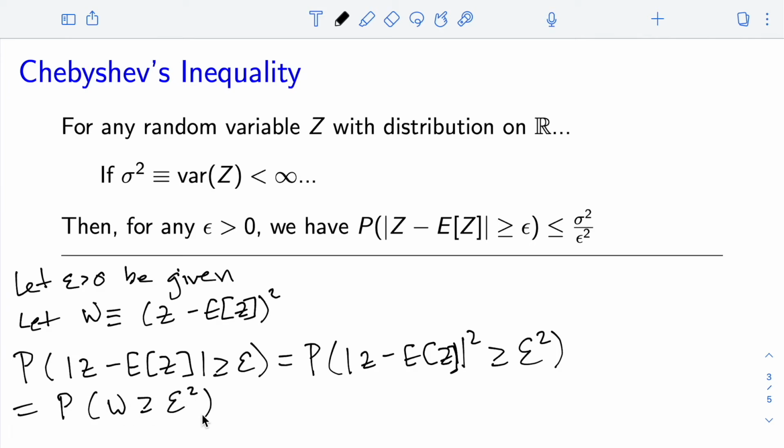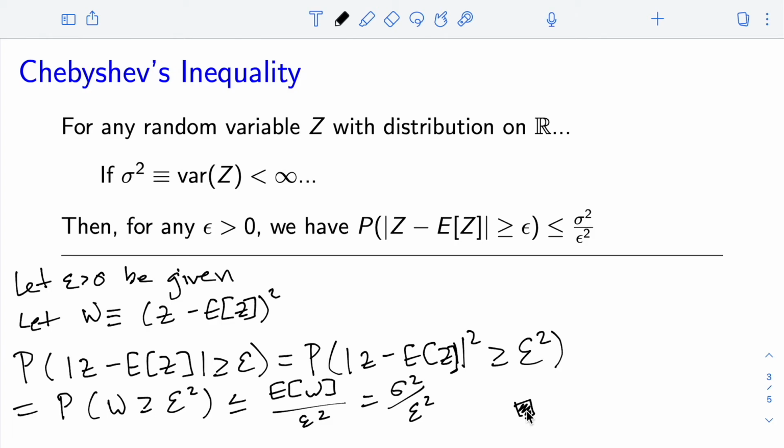And now, from Markov's inequality, we have that this is less than or equal to the expectation of w over epsilon squared. Right? And the expectation of w is just sigma squared. So we have this is less than or equal to sigma squared over epsilon squared, and this completes our proof. Right? So this was quite straightforward using Markov's inequality.